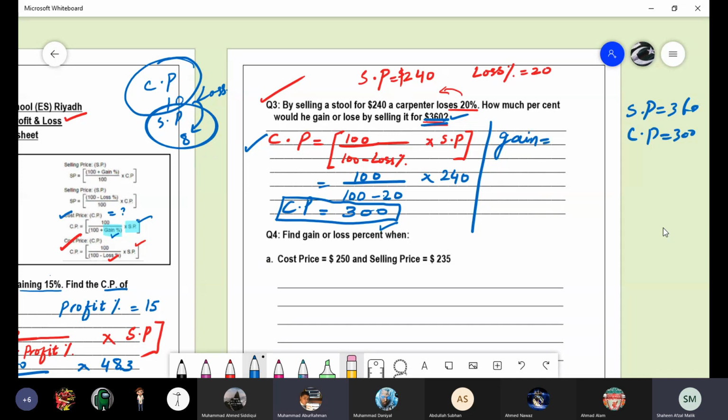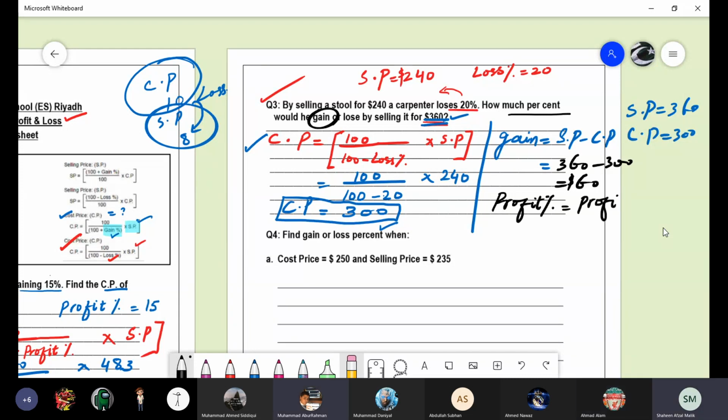What is the profit formula? Selling price minus cost price. Substitute the values. 360 minus 300, 60 is the answer. $60. So what can we find out? Percentage of gain or loss? Percentage of gain. So profit percentage is?